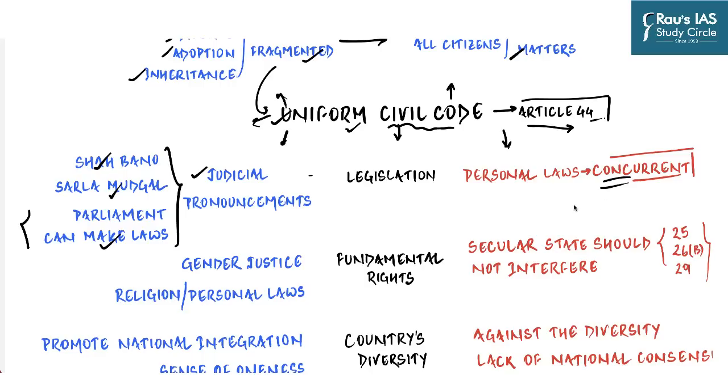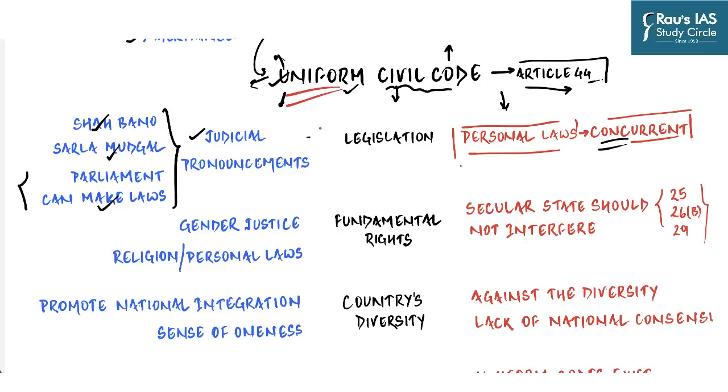The critics argue that if the framers of the constitution had intended to have a uniform civil code across the country, they would have given exclusive jurisdiction to Parliament in respect of personal laws by including this subject in the union list. And so, this matter would be best served at the state legislature level. All the legislatures should come up with their own codes for civil matters, if they think it fit. So this is issue number one on which the debate is between the proponents and opponents.